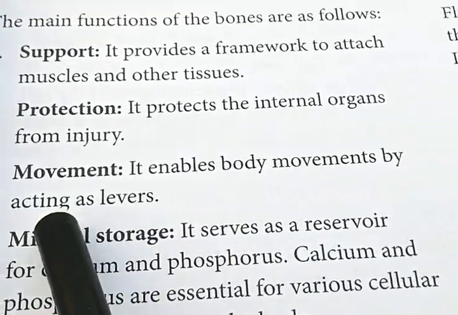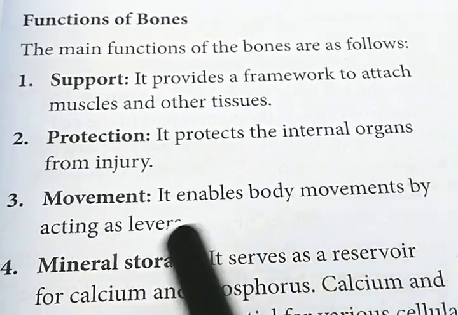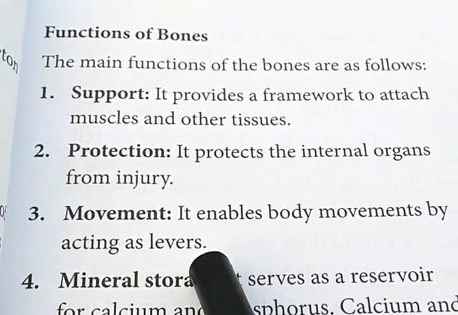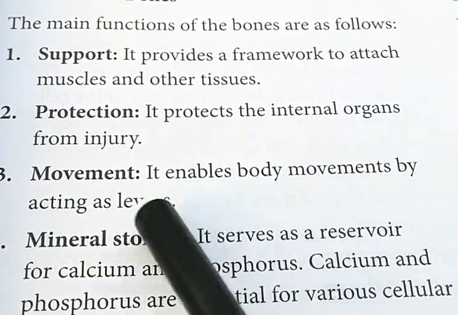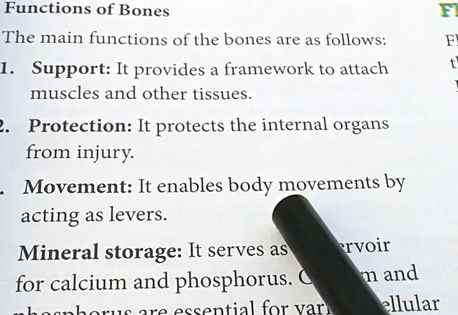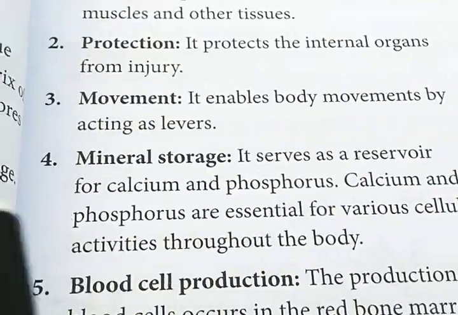Movement: it enables body movements by acting as a lever to move our body parts.